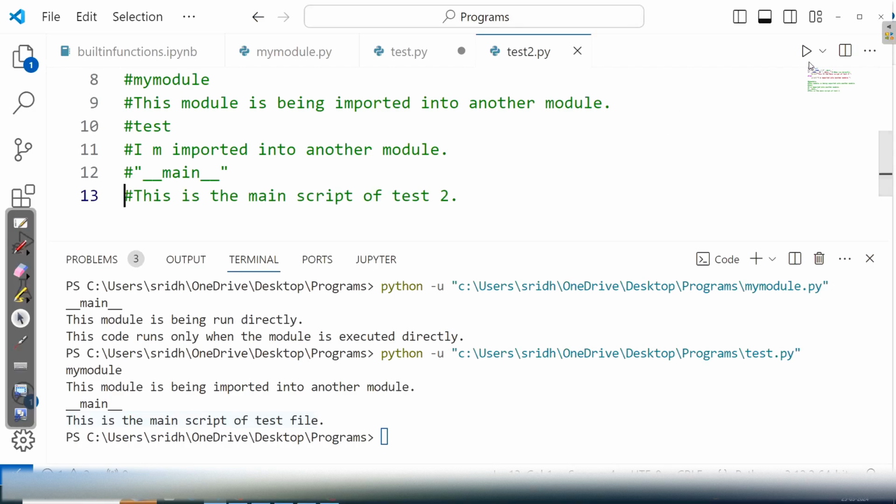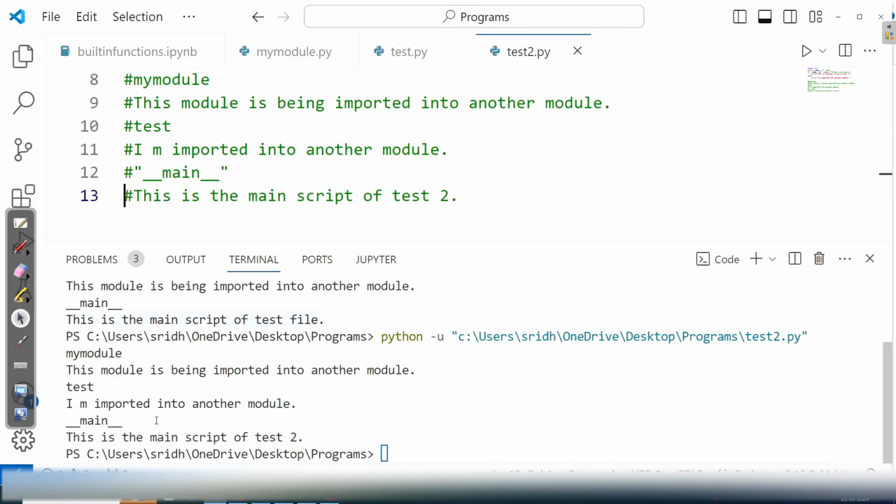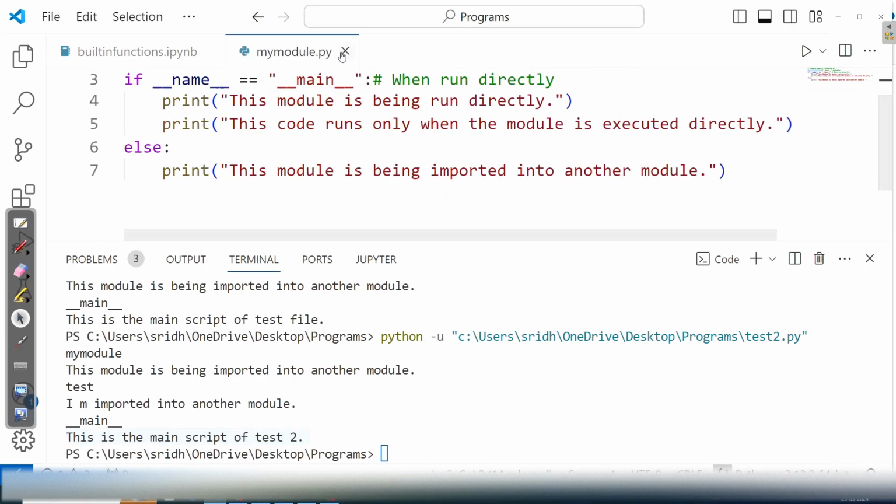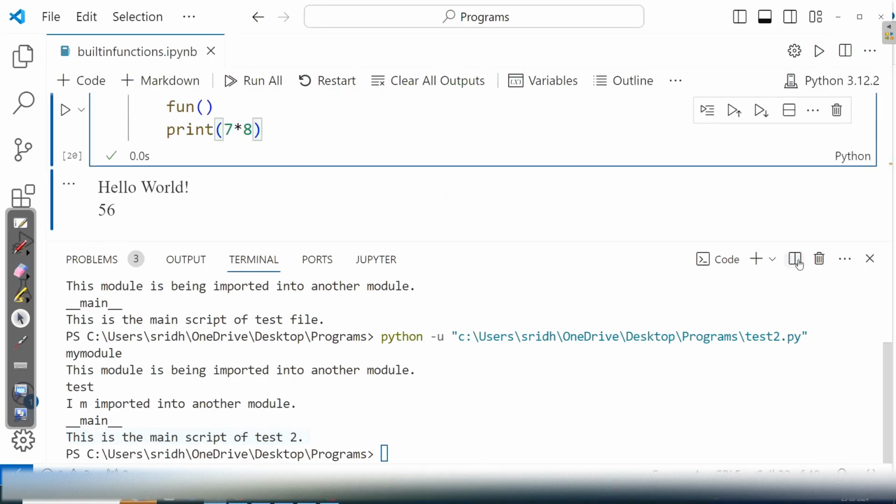Let me save and see the output. You can see this, my module. This module is being imported to another module. Test, I am imported to another module. __main__. This is the main script of the test2. Okay. So this is about the name variable. Okay. Hope the idea is clear.